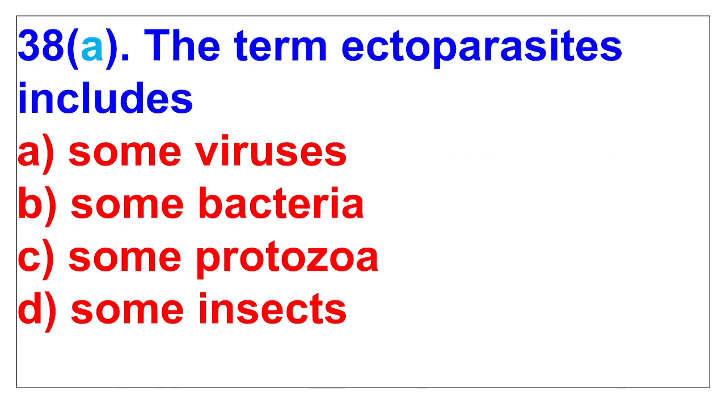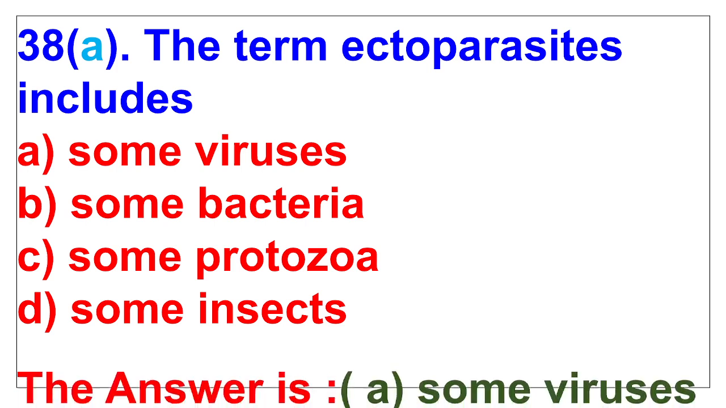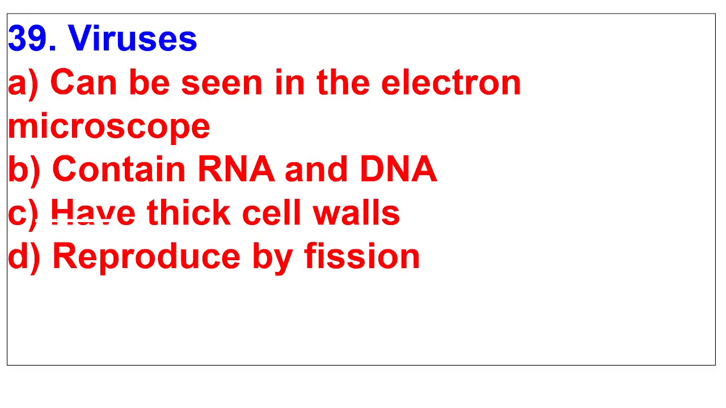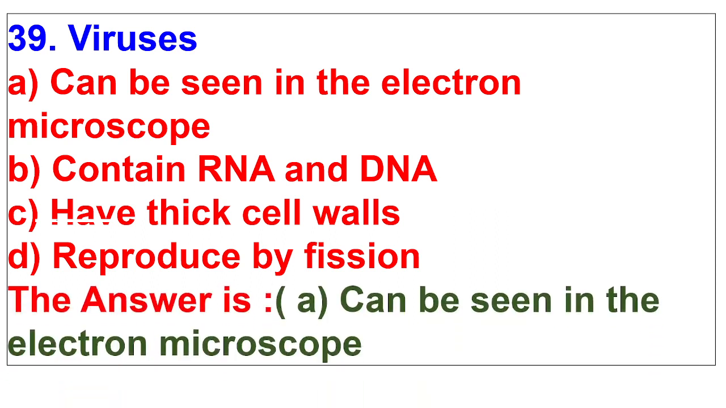Okay, another number 38. The term ectoparasites includes A. Some viruses, B. Some bacteria, C. Some protozoa, D. Some insects. The answer is some viruses. 39. Viruses. A. Can be seen in the electron microscope. B. Contain RNA and DNA. C. Have thick cell walls. D. Reproduce by fission. The answer is can be seen in the electron microscope.